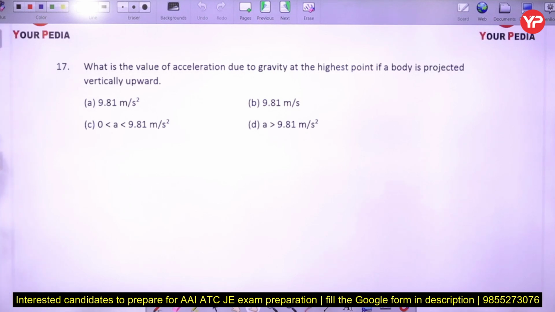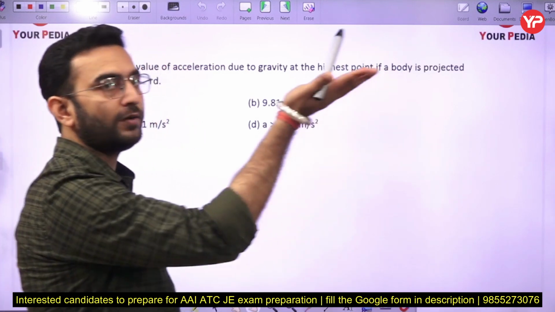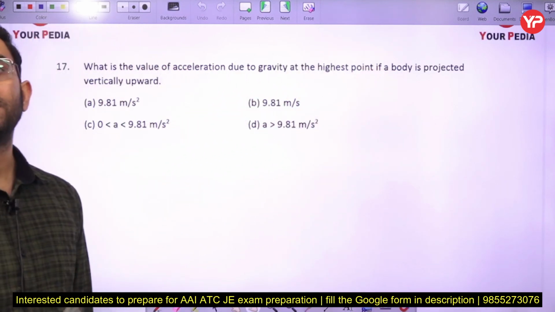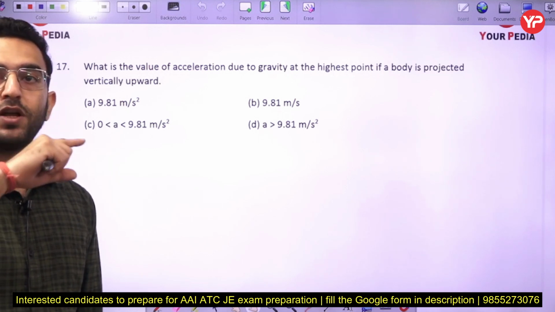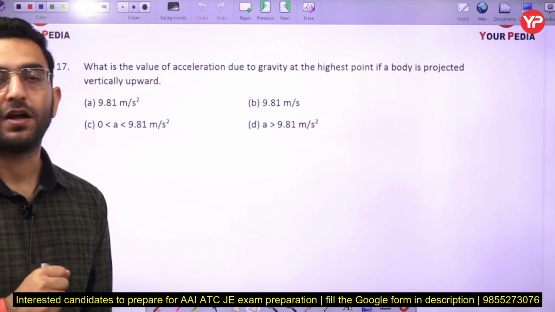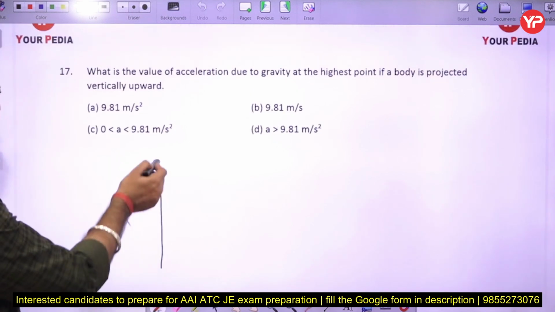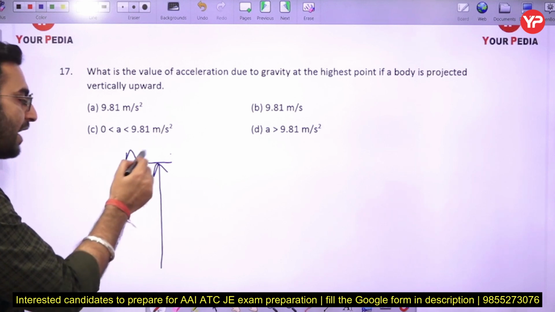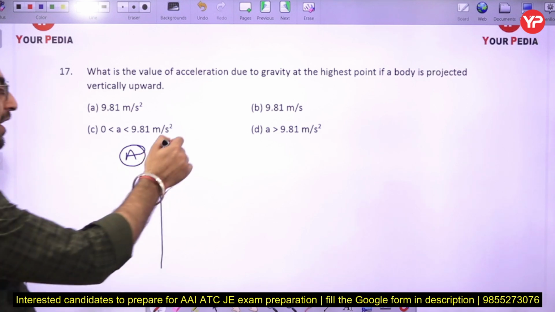What is the value of the acceleration due to gravity at the highest point if a body is projected vertically upward? So you can see whenever the body is projected upward, it is moving against the gravity. So I can say the acceleration acting over the body is going to be equal to minus of gravity here. And once it reaches the highest point, let us say at point A, in that case the body has to move in the downward direction.